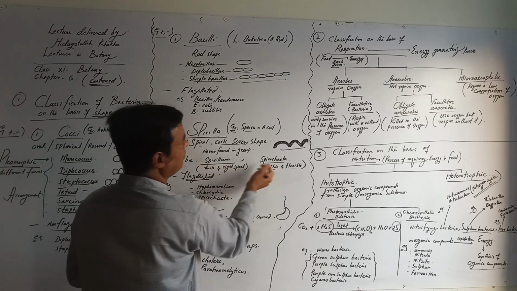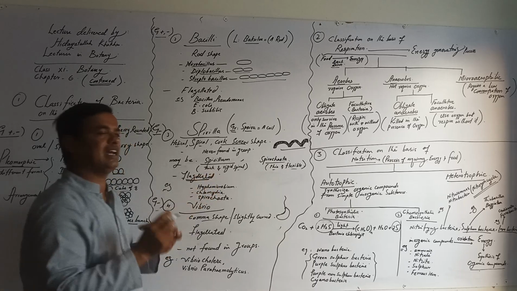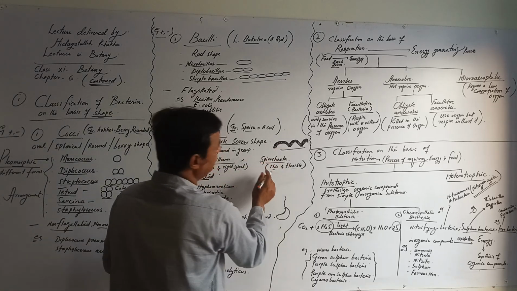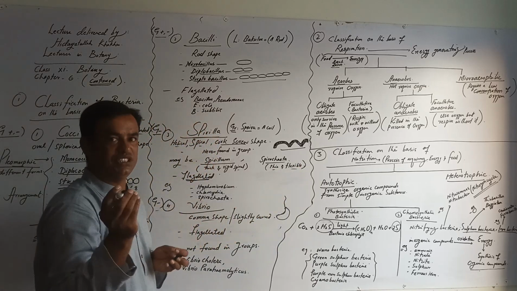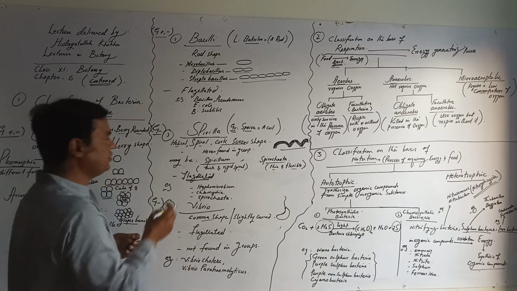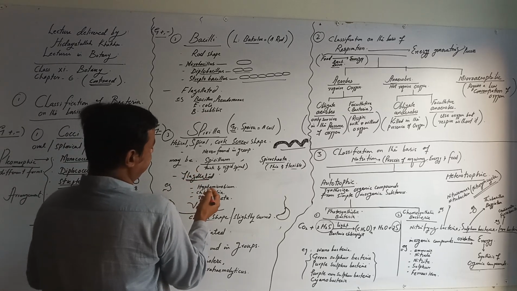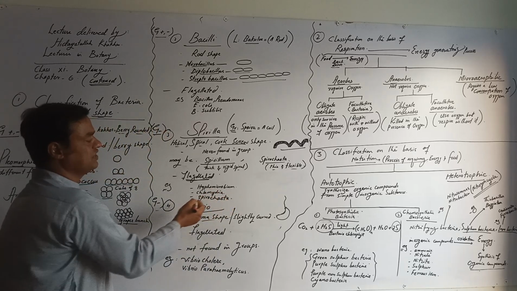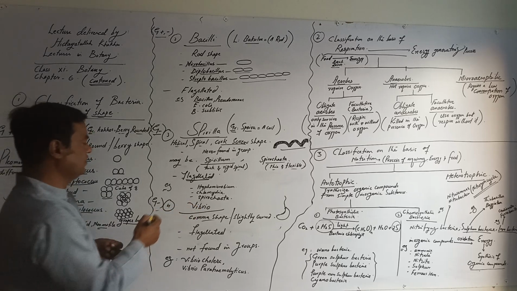They may be spirillum or spirochete. Spirillum is a thick and rigid spiral, like this one. Spirochete is a thin and flexible spiral. They may also be flagellated. Common examples are Chlamydia and Spirochaeta.